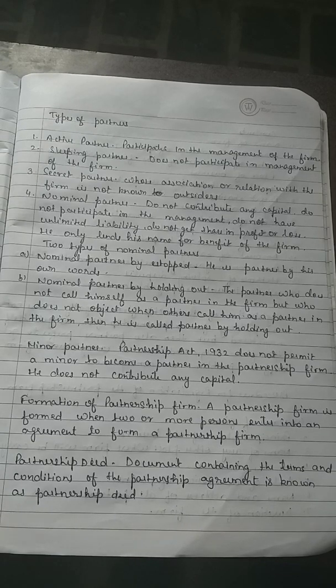First type of partner is the active partner. What does that mean? The active partner participates in the management of the firm. His liability is unlimited and he contributes capital in the firm. He gets share in the profit or loss of the company.